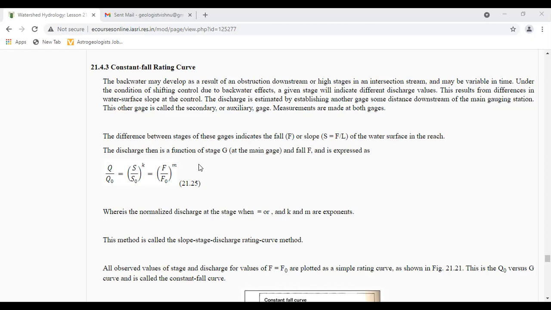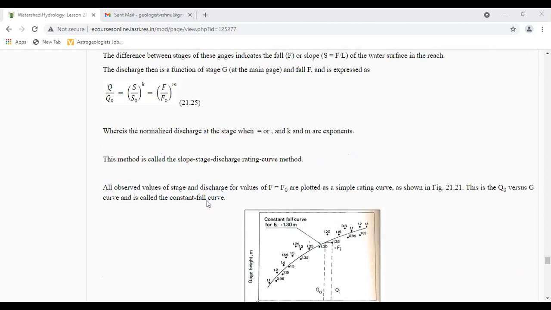The discharge then is a function of stage G at the main gauge and fall F and is expressed as Q by Q naught is equal to (S by S naught) to the power of K, which is equal to (F by F naught) to the power of M. And guys, here Q naught is the normalized discharge at the stage G when F is equal to F naught, and K and M are exponents.